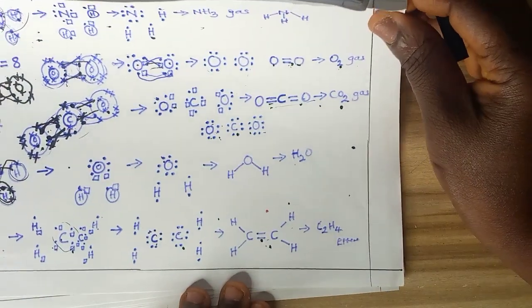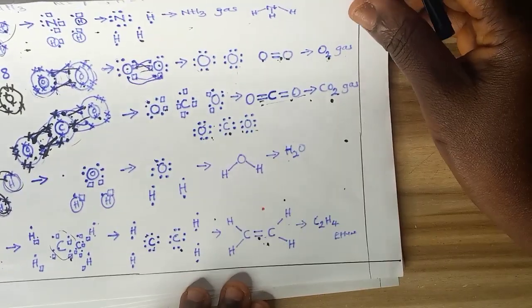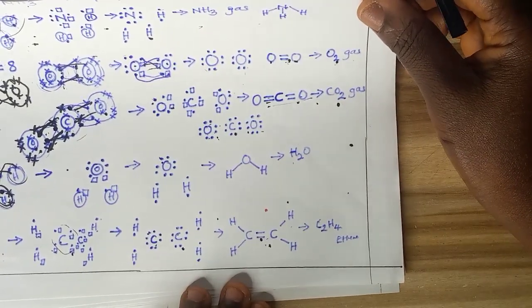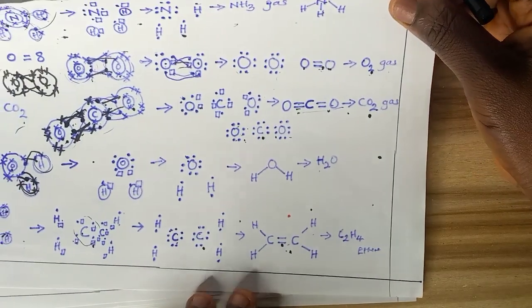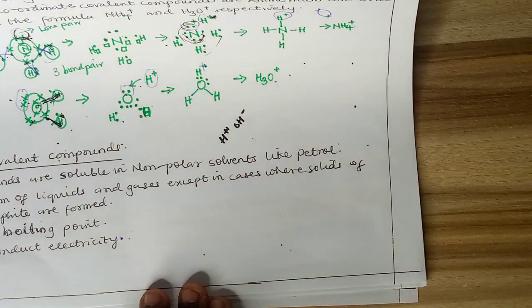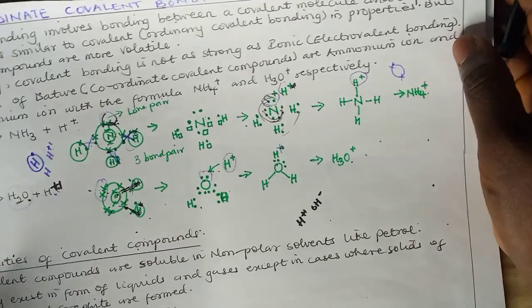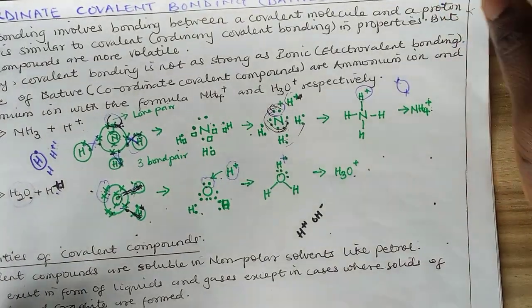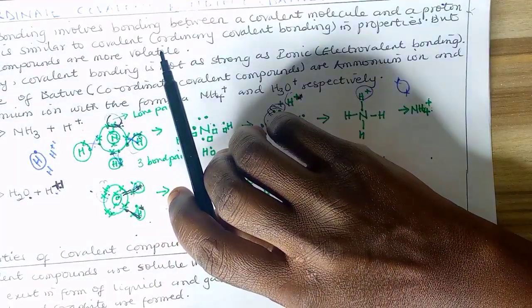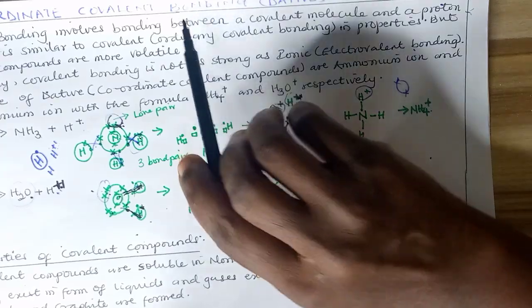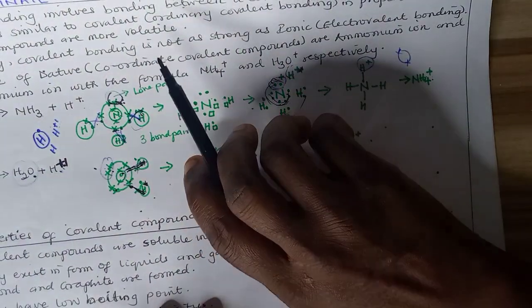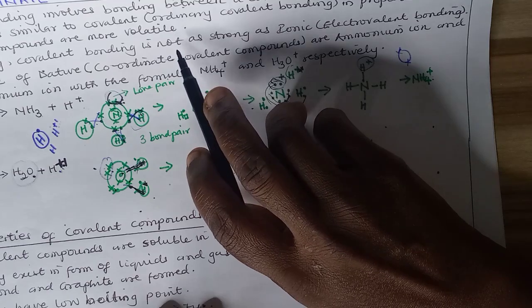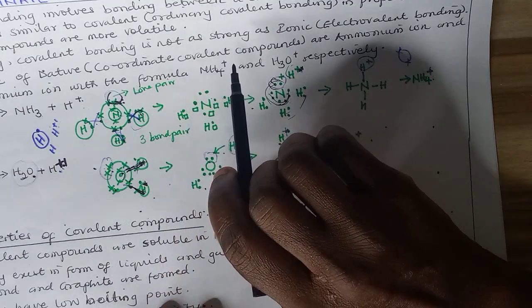So when there's sharing of electrons, the element shares 2 electrons, does the work of 4, and then molecules result, formation of molecules like gas and liquid. And another example of intramolecular bonding, after the first two I've treated, is coordinate covalent bonding, which is very similar to ordinary covalent bonding, only that the molecules formed here are more volatile.